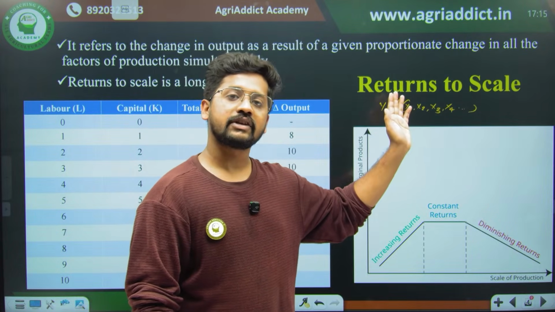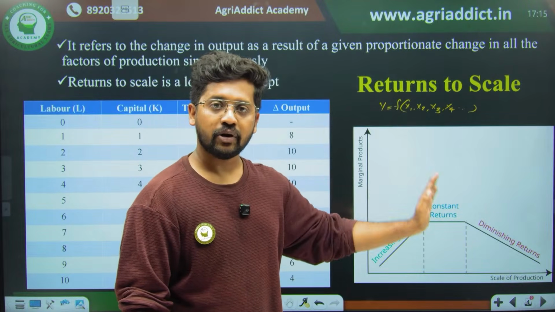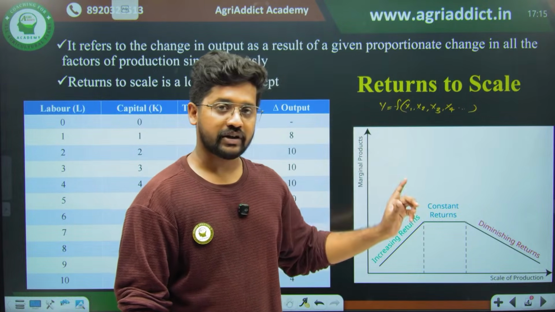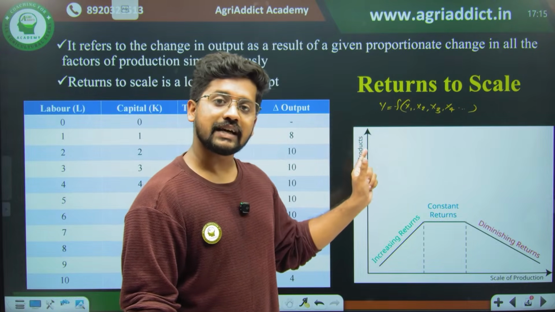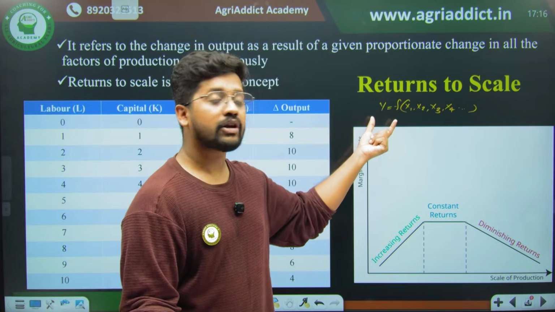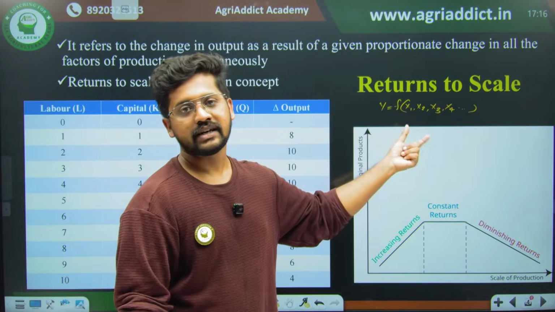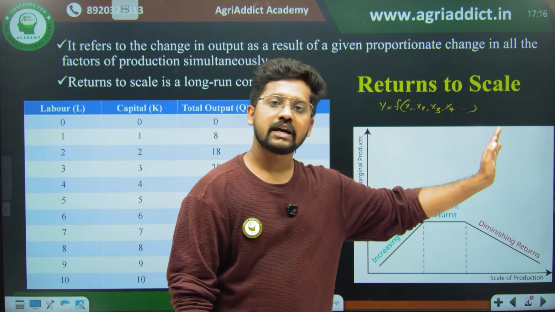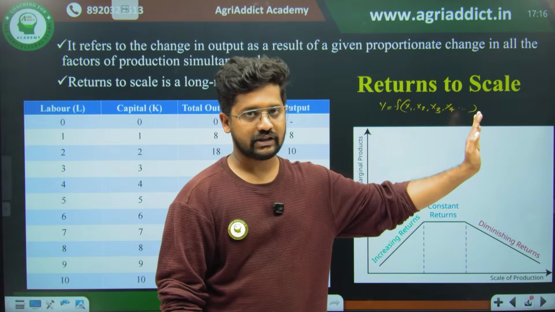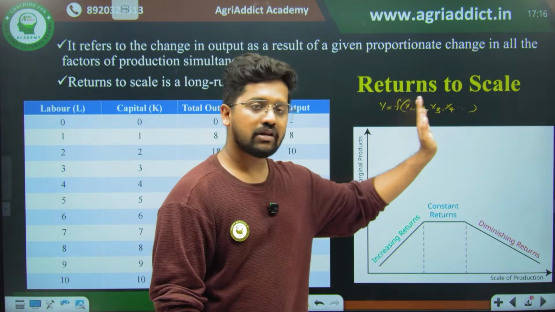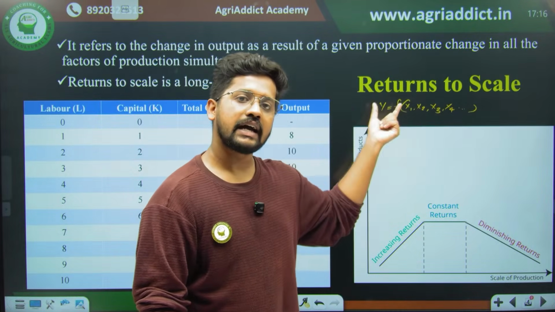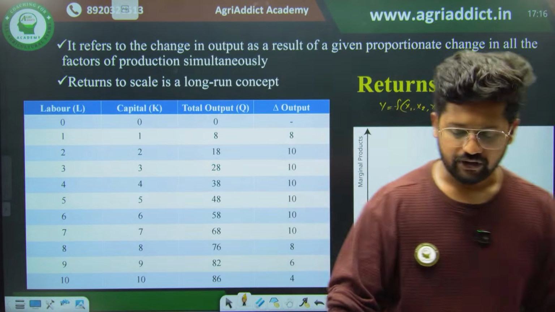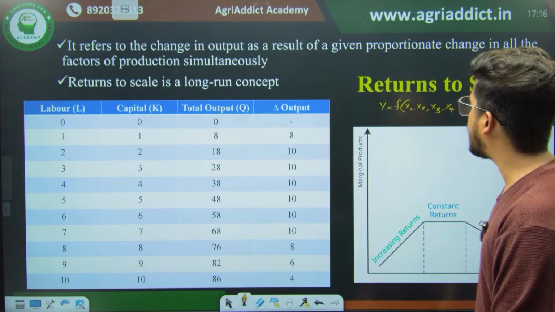When we deal with the factor-factor, factor-product, or product-product relationship, we are dealing with short run production functions. Returns to scale is a long run concept, so the production function looks like this, where every resource is variable and there are no fixed resources left. Therefore all the variable resources have an impact on the final output. This is the basic idea of returns to scale, just for continuity from the last class.